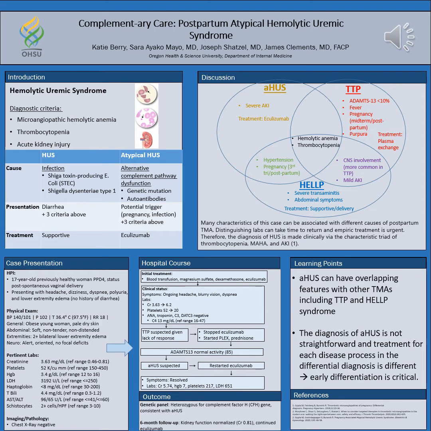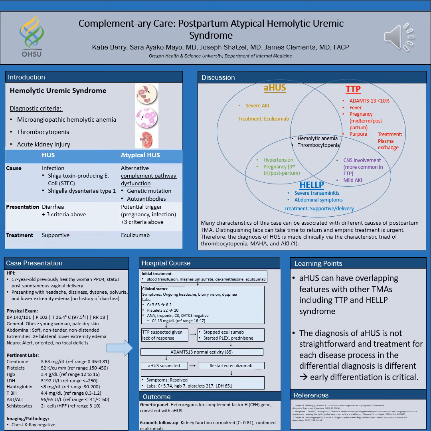So typical HUS is a post-diarrheal syndrome, most commonly after Shiga-producing E. coli or Shigella. And atypical HUS is a rare disorder of the complement pathway. It's most commonly due to genetic mutation, but can also be secondary to antibodies.